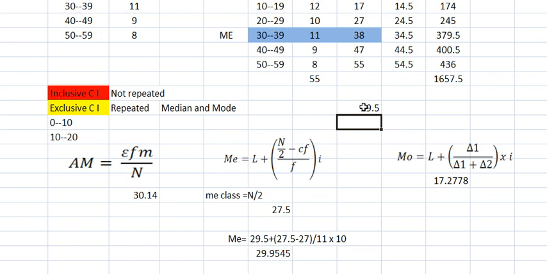Always remember, when you need to change the inclusive class to exclusive class, don't convert all classes. Only take the L number. As I said, L equal to 30 here. Whatever the L number is, take that number minus 0.5. Always 0.5 only. So remember.